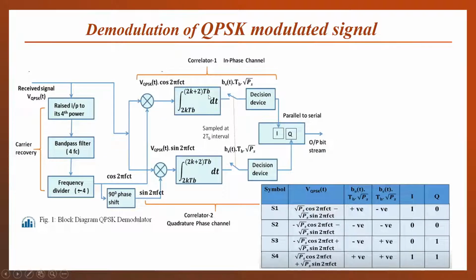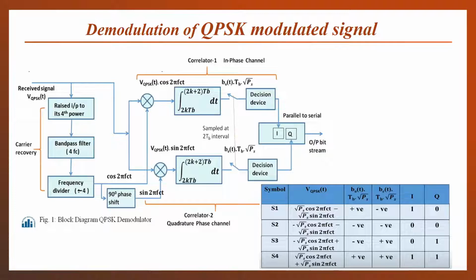Again, a low pass filter is used to demodulate our upper BPSK signal, the odd bit sequence modulated signal, and the even bits will be separated from the sinusoidal carrier modulated signal. Threshold devices, or decision devices, are present to demodulate, and the output will be given to a parallel to serial converter. Earlier a serial to parallel converter was used to separate the bits, and now they are combined using a parallel to serial converter, or multiplexer.